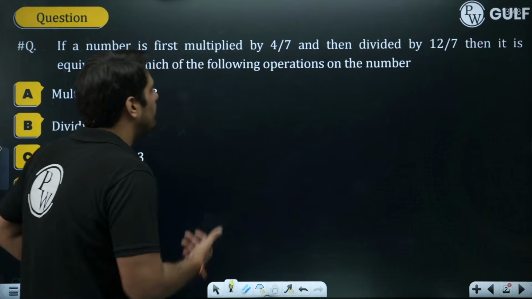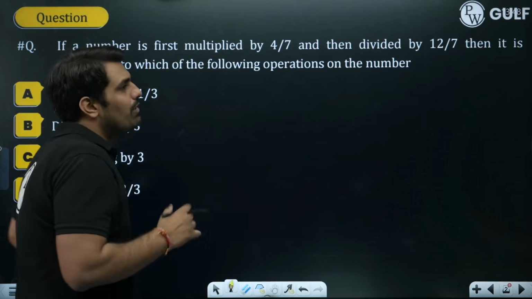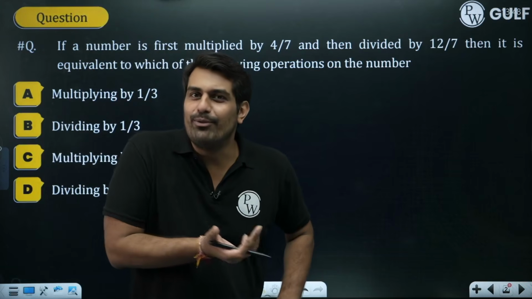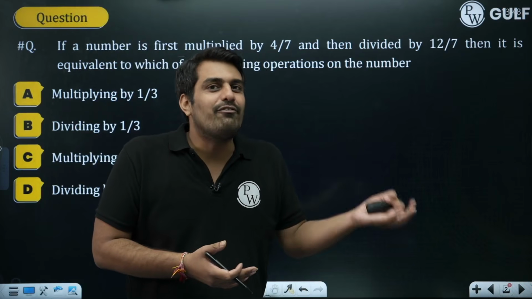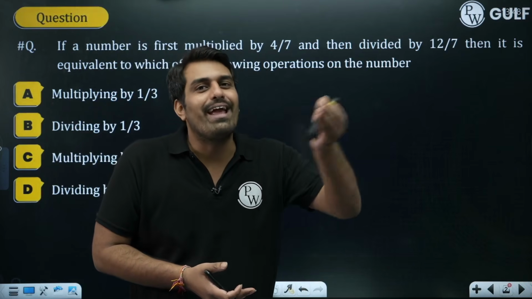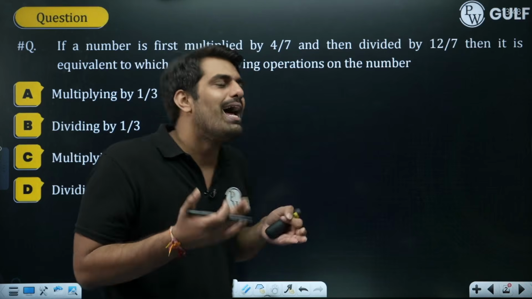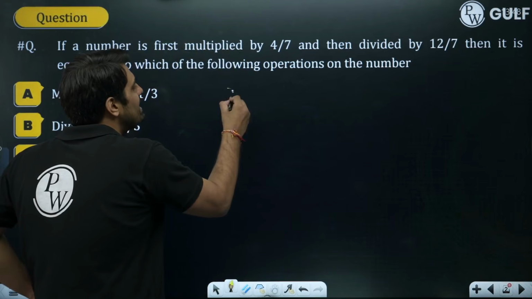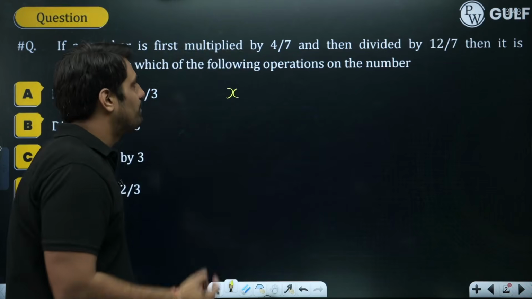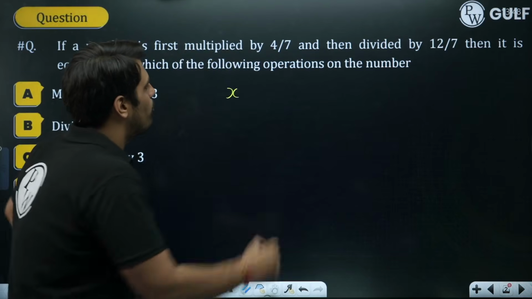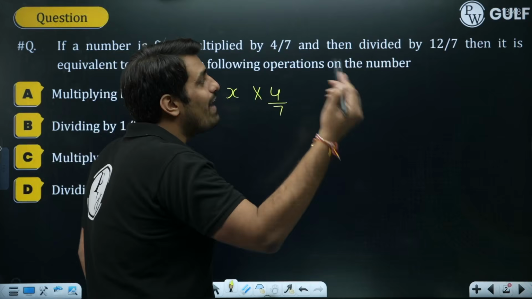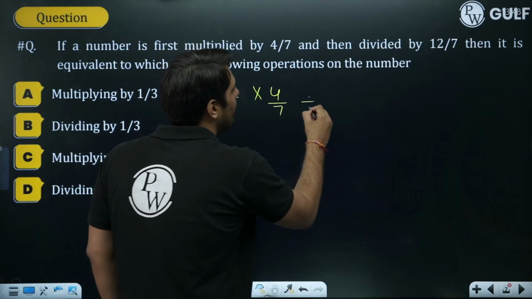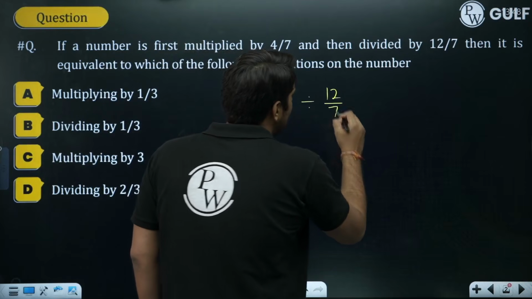Let's talk about it. We are having a number. Whenever we don't know any number, what do we do? We check with our favorite variable. It can be x. If someone is not favorable with x, they will go for ABC or PQR, whatever you want. I'll start with x. I am taking the number which is unknown to me as x. They are saying multiply by 4/7, so I am multiplying it by 4/7. Then they say divide by 12/7. Divide by 12/7. So now that is all.